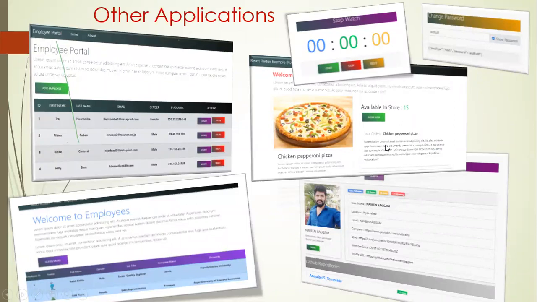And this is one Pizza Hut example to explain the store, and how to make some actions to the store using NGRX. And this is for the HTTP module, so how you can integrate with the GitHub library to fetch your GitHub profile and display it here. These are just examples of other applications. And we just came to the end of our story.